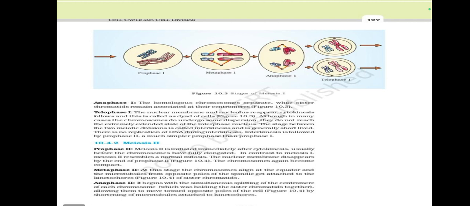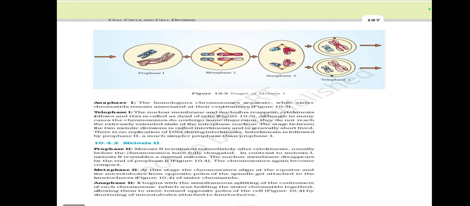Meiosis 2, Prophase 2. Meiosis 2 is initiated immediately after cytokinesis, usually before the chromosomes have fully elongated. In contrast to meiosis 1, meiosis 2 resembles a normal mitosis, and the nuclear membrane disappears by the end of Prophase 2, Figure 10.4. The chromosomes again become compact.